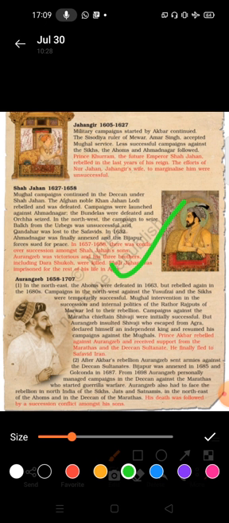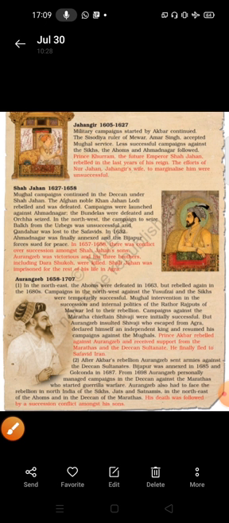Okay, who are very loved for that type of monuments. In this time we have Taj Mahal, Jama Masjid, and which one is very famous, Lal Killa, Red Fort. So Mughal campaign continued in the Deccan under Shah Jahan, the Afghan noble Khan Jahan Lodi. Okay, very simple way. That is called Khan Jahan Lodi.